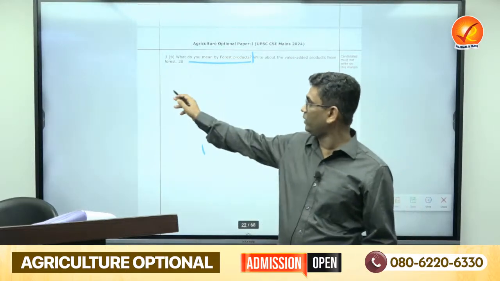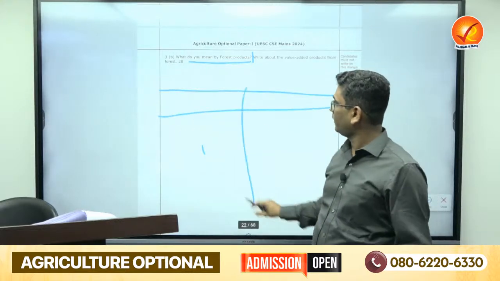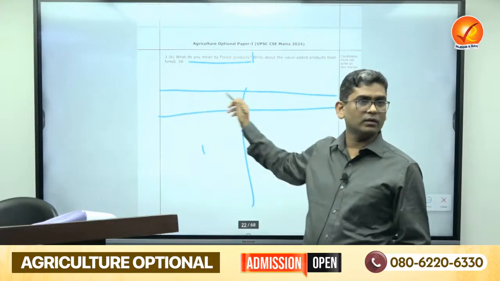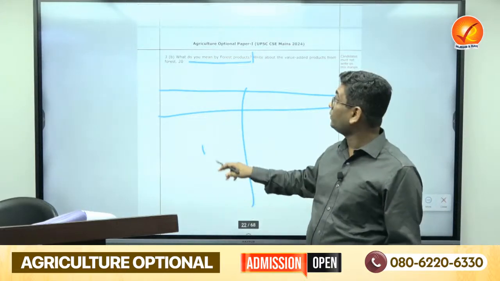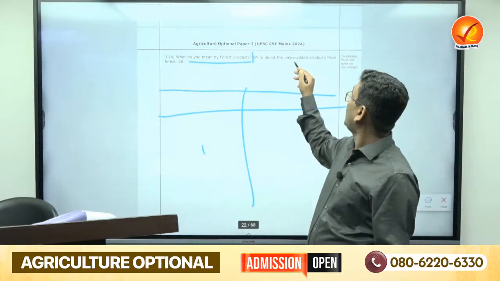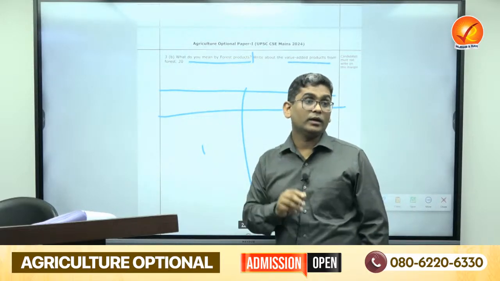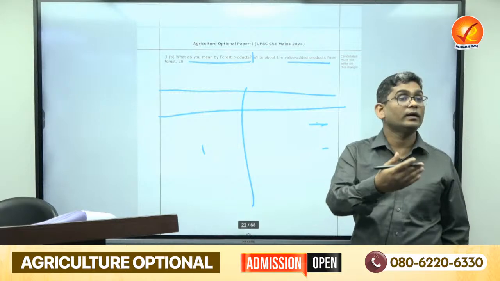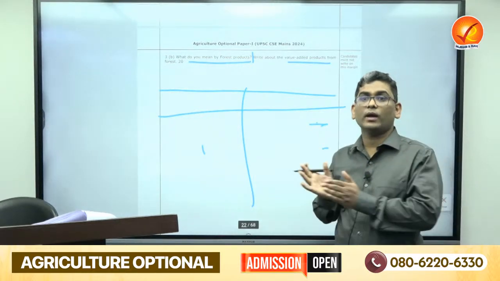You can simply make one table after writing the definition, like timber, non-timber, or major, minor, and classify them. After that you go for value added products from the forest. In value addition you can also classify in different ways, like value added products of major and of minor forest products.